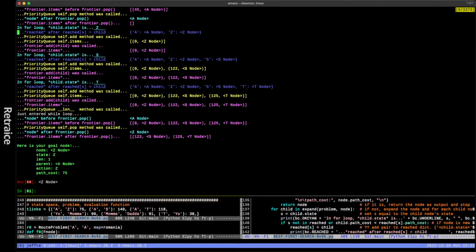Okay, so let's analyze Z. First, what is the reached list of nodes? Well, we've reached A. We started at A, and we've reached Z. Okay, PriorityQueue self.add method is called, and we're going to add the new node with a cost of 0.